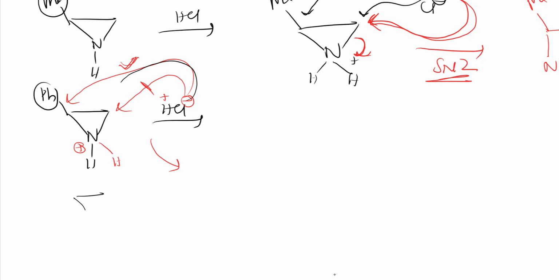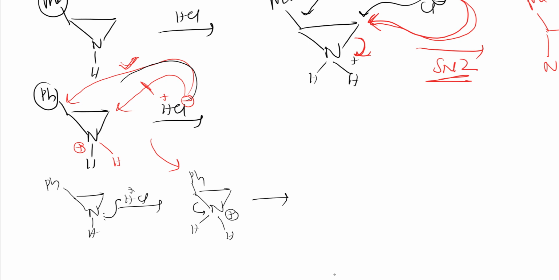See here, first initially it is like this, right? Ph. HCl if you add, H plus, the lone pair will attack and it will form this compound. And here Ph group is there. Nitrogen gets positive charge. So because of Ph, this bond will be broken initially only. So I'll get NH2 here, Ph here, and this carbocation. This carbocation will be stabilized by this Ph group. If I want to write Ph in detail, right? So if I want to write it in detail, I'll write like this.